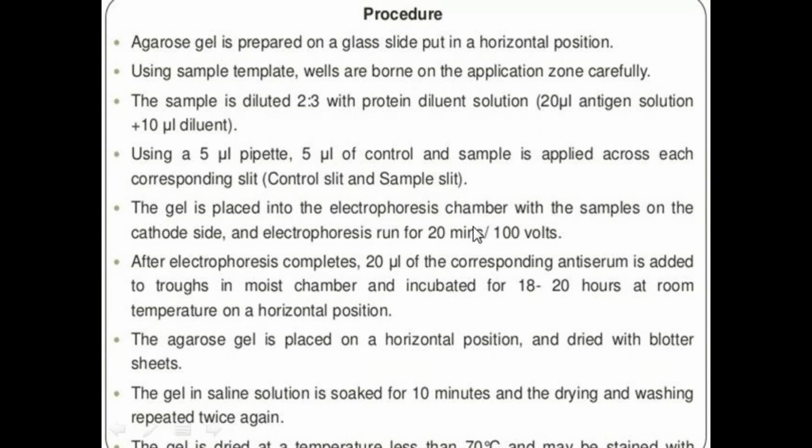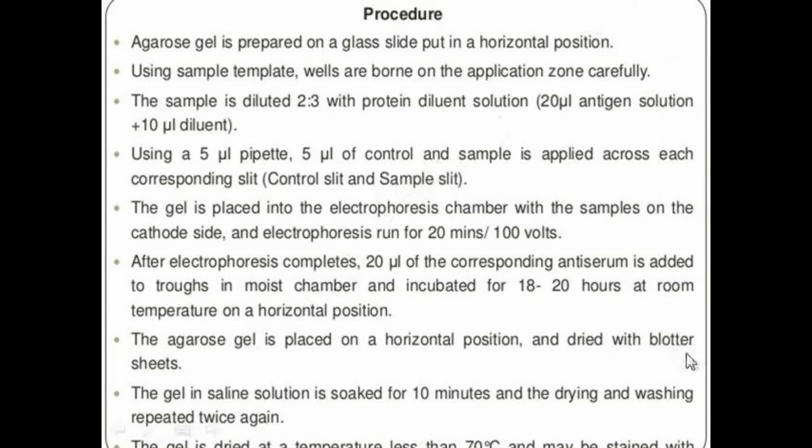Next, the gel is placed into the electrophoresis chamber with the samples on the cathode side. Electrophoresis runs for 20 minutes at 100 volts. After electrophoresis completes, antiserum is added to the troughs. Then incubate for 18 to 20 hours at room temperature in a horizontal position. After incubating, we use the stains for the identification of the precipitin bands, and the gel is placed in a horizontal position and dried with the blotter sheet.